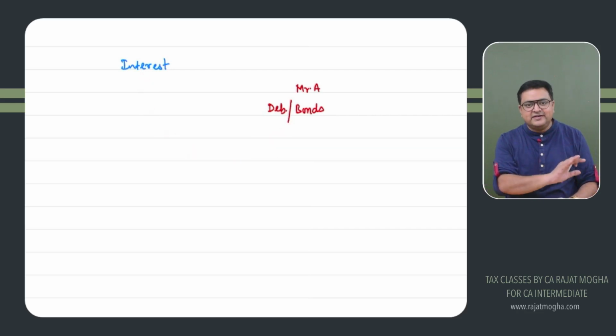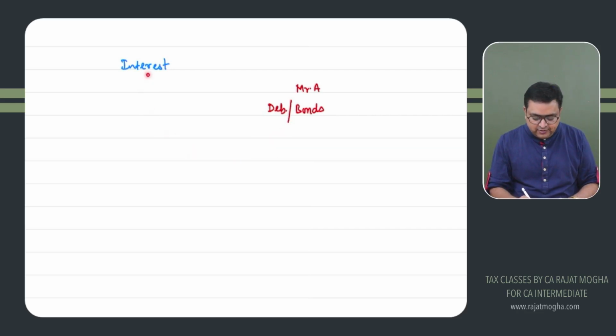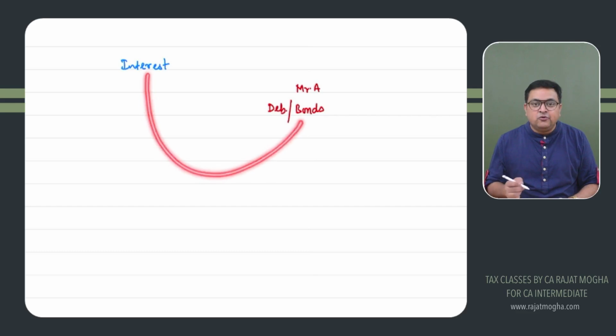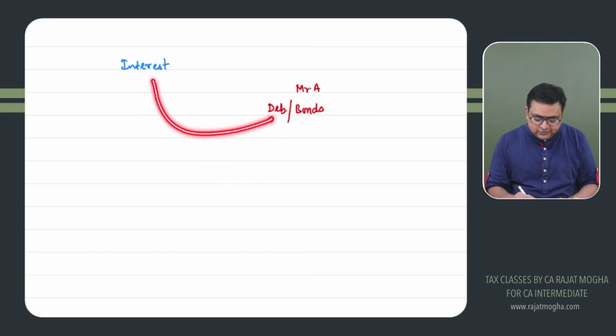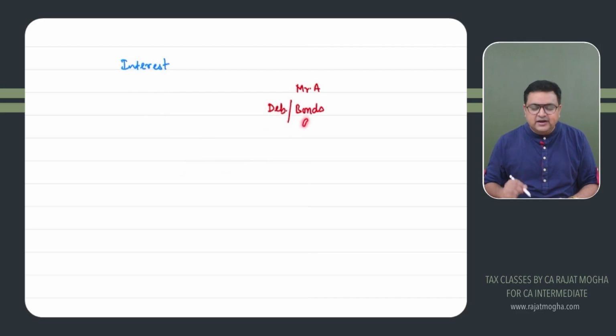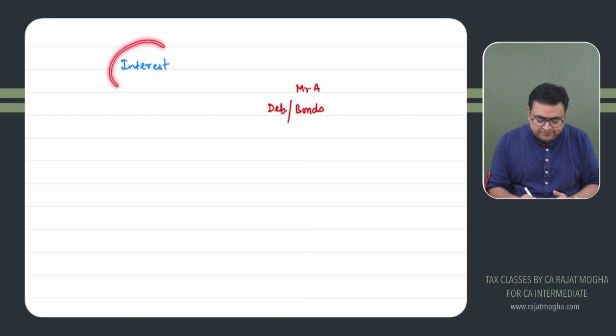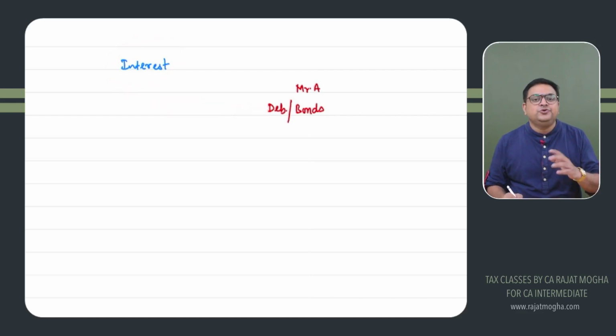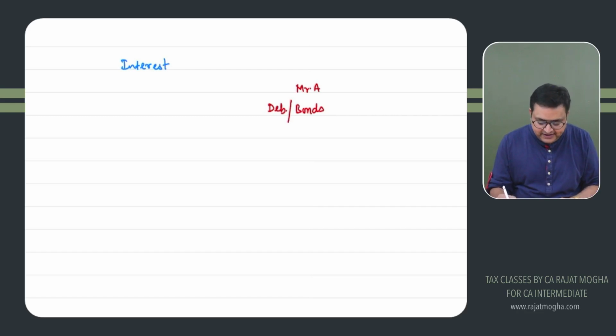We have a separate section for dividend. Don't worry about it. But right now you are getting interest, on debentures, bonds or other financial instruments. If you are getting interest, then TDS would be applicable. Who would be deducting TDS? The person who has issued you the securities. The person who has issued you the debentures might be a company, correct? Who issues debentures? Mainly companies. Let's say there is a company, Infosys Limited.